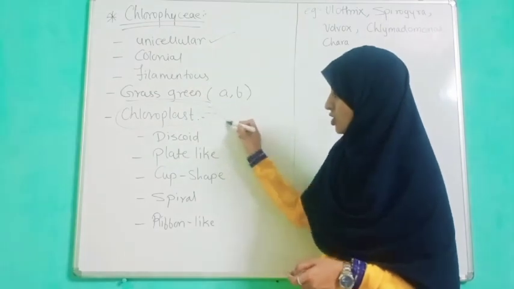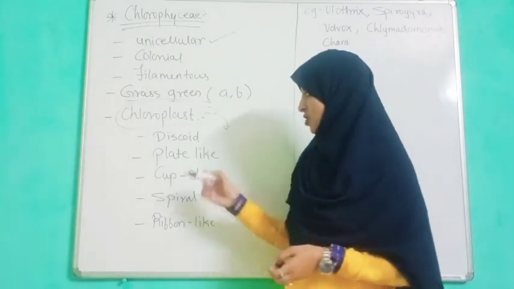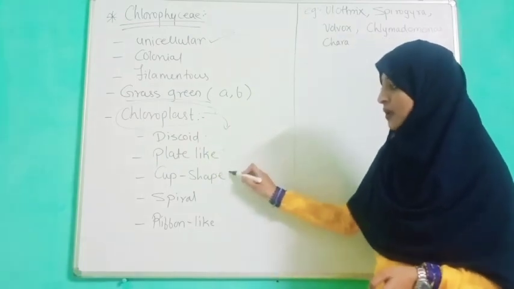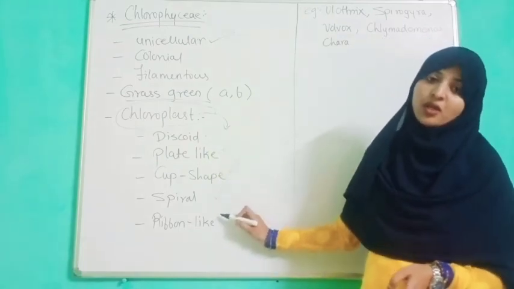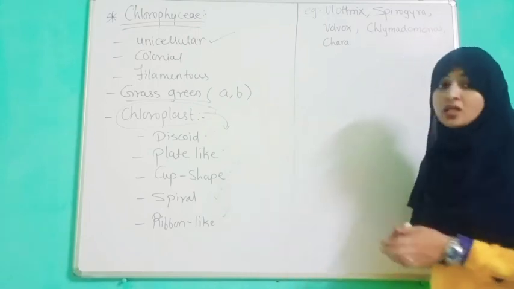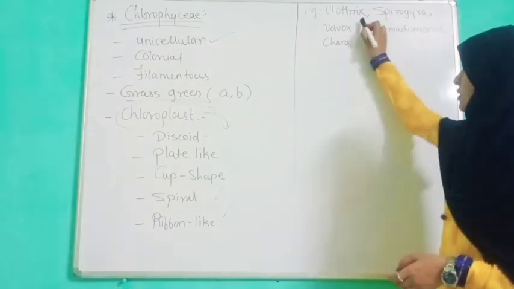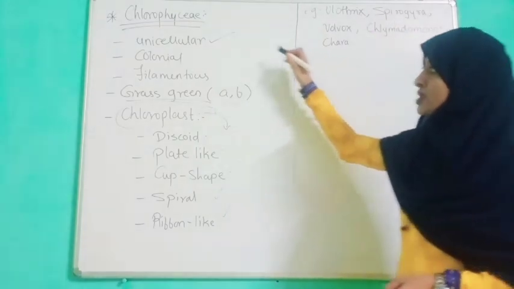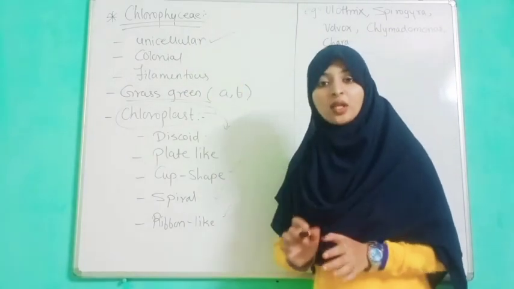This structure is differentiated, so we can see discoid shape, plate-like shape, cup shape, spiral shape, reticulate shape or a ribbon-like structure. Examples are Ulothrix, Spirogyra, Volvox, Chlamydomonas and Chara. These are examples of Chlorophyceae, the green algae.